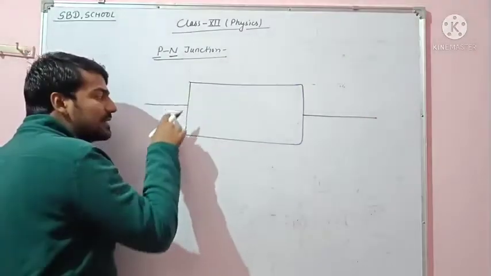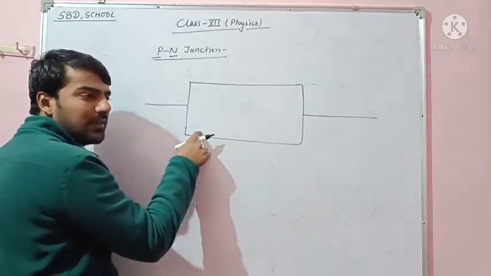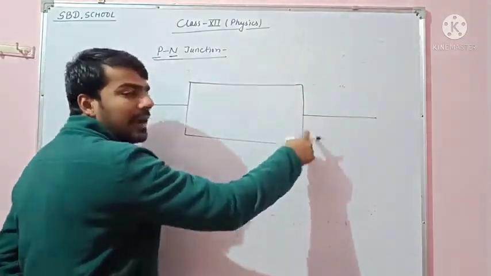Let us consider this side is p-type semiconductor and this side is n-type semiconductor.